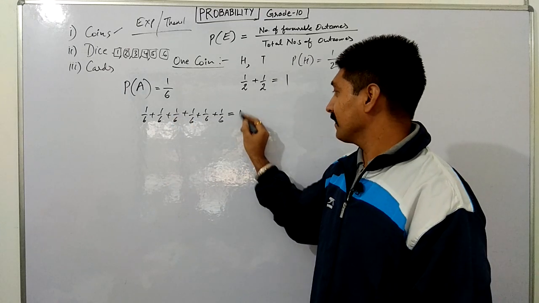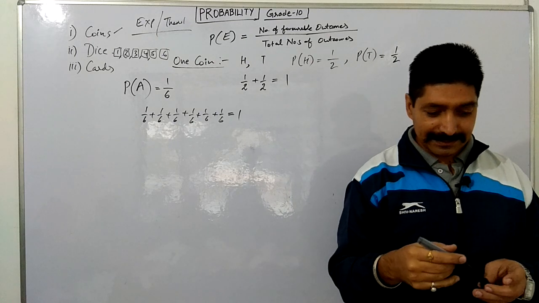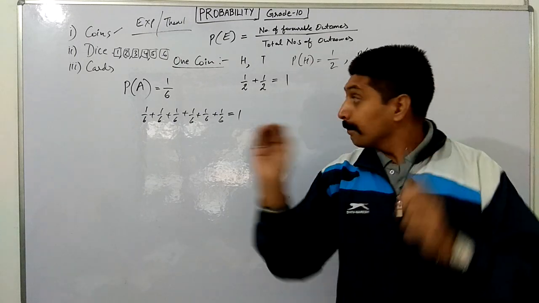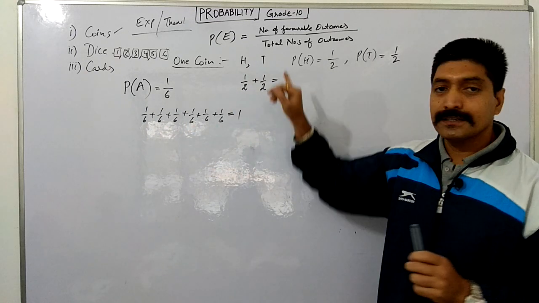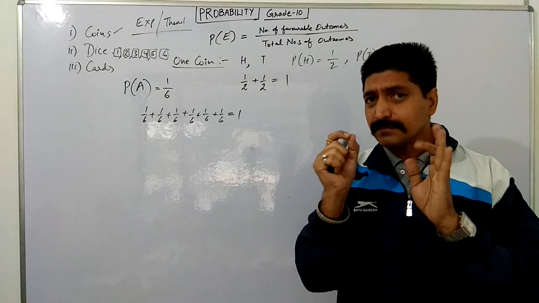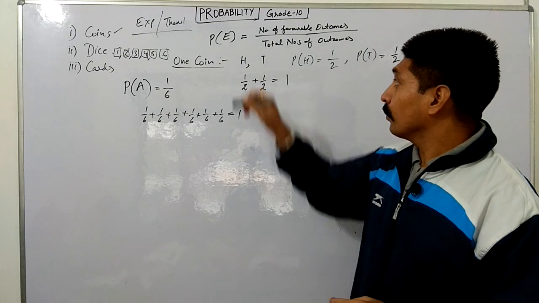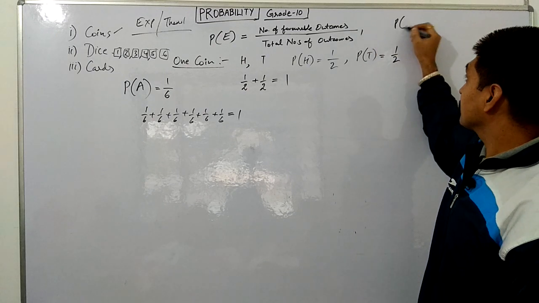So it is always 1. So the important first point is that the sum of probabilities of all elementary events is always 1.